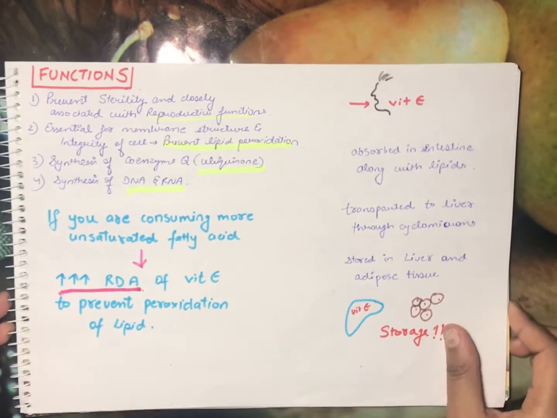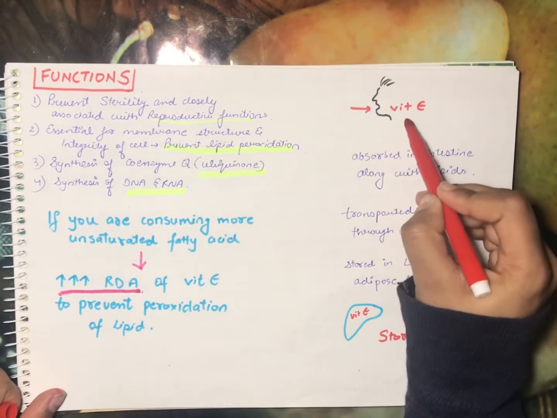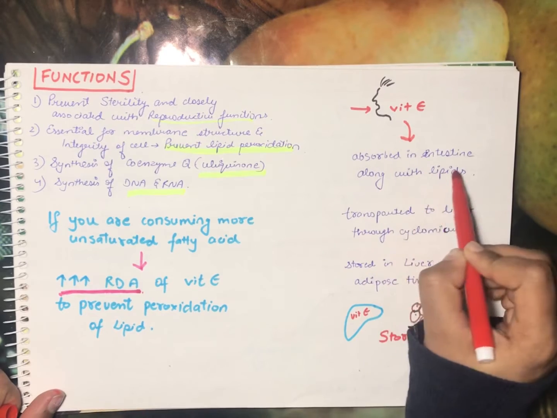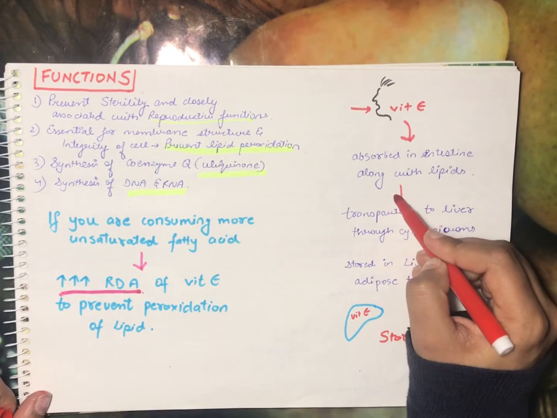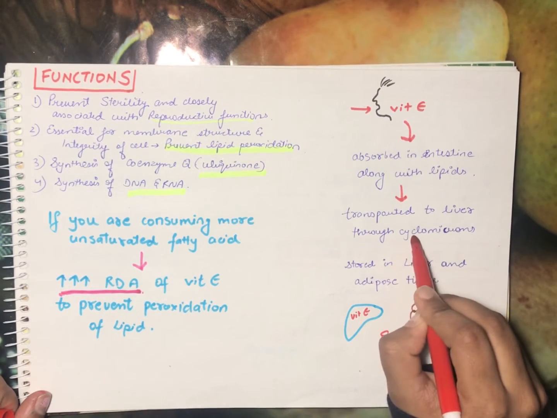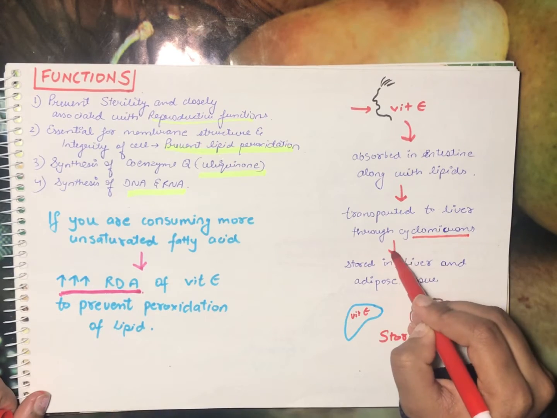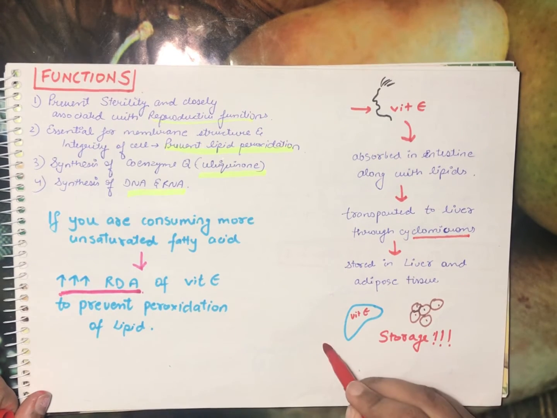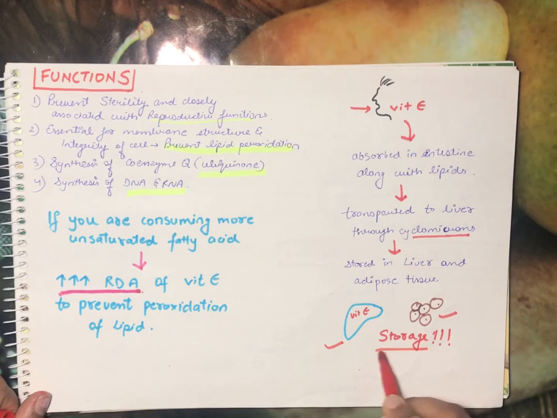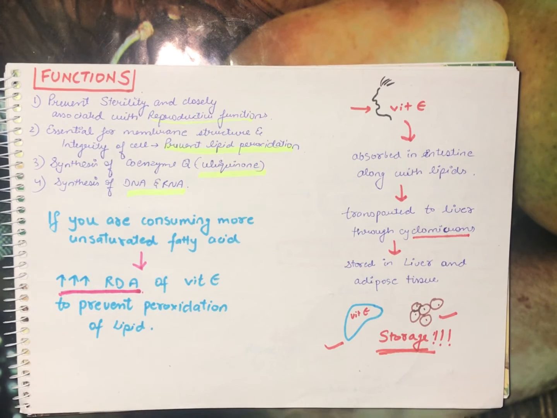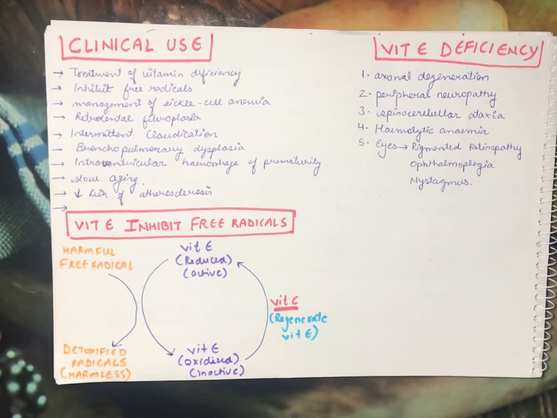After eating vitamin E, it gets absorbed in the intestine along with the lipids, as we know that it is a fat soluble vitamin. Then it is transported to the liver through chylomicrons because it cannot move alone. It is fat soluble and stored in the liver and adipose tissues. So the storage of vitamin E is in the liver and the adipose tissue. Next, move to the clinical uses of this vitamin.